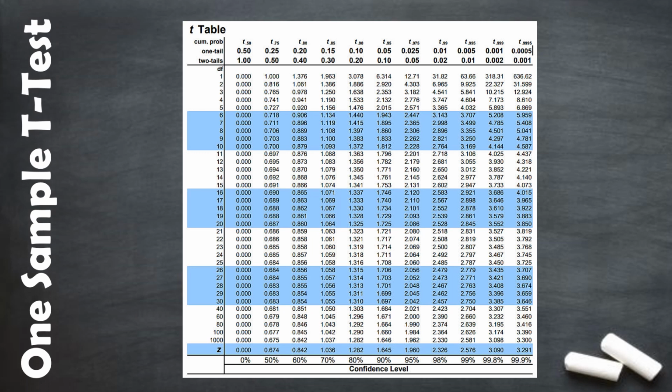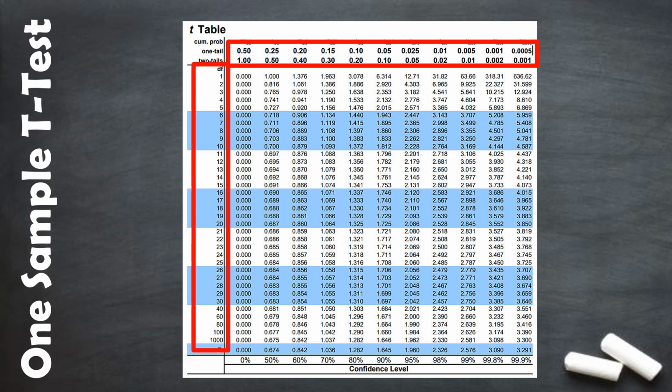To show you, this is the full t-table. This is the table that you're going to use if the problem is under one sample t-test. This is how the table works. In the second and third row, this numerical value signifies the level of significance for a given word problem. Then, the values in the first column are the numerical values for your degrees of freedom. Then on the upper left corner, we have the one-tailed or two-tailed test.